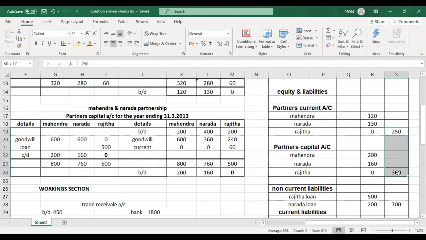You should say 250 plus 360, it is 610. The addition of current account and capital account. Understood, guys?